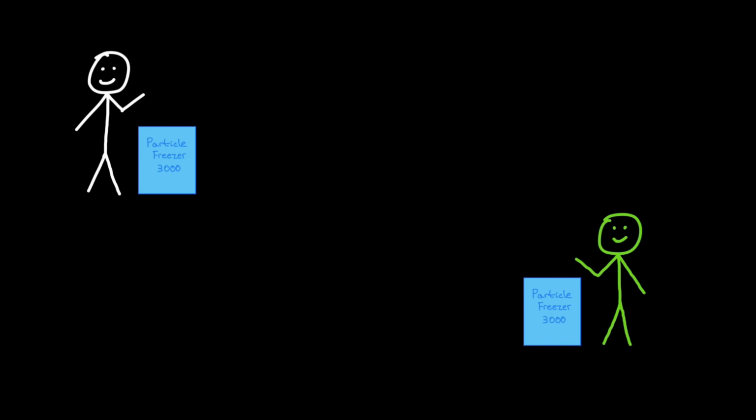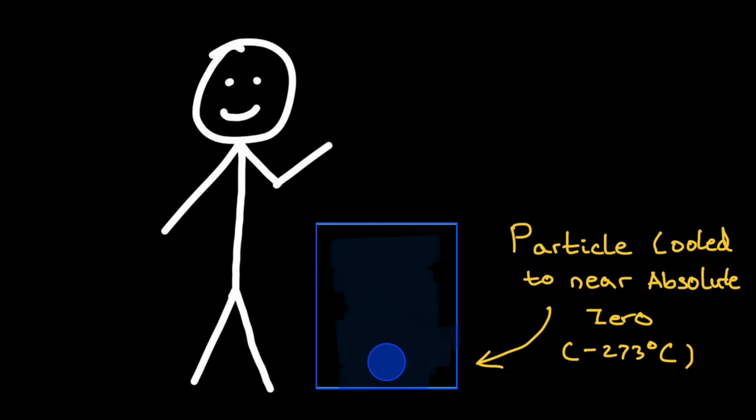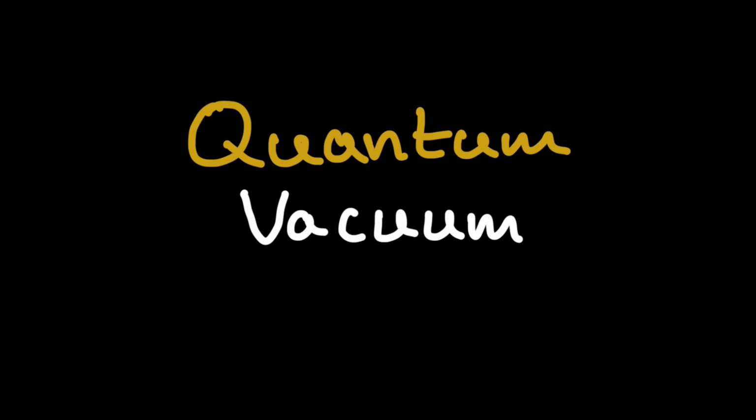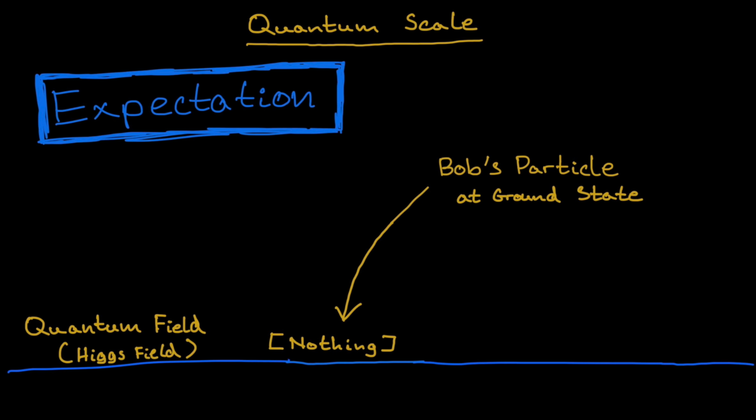They then supercool their particles to near absolute zero to bring them to their ground state, the lowest amount of energy they can hold. These conditions mean that the particle is suspended in a quantum vacuum. You're probably wondering what's so different about a quantum vacuum. It probably contains nothing, right?